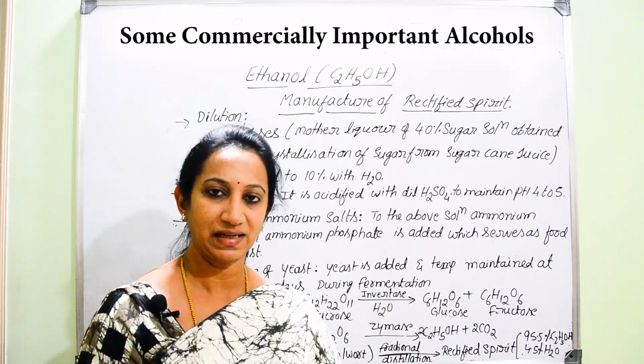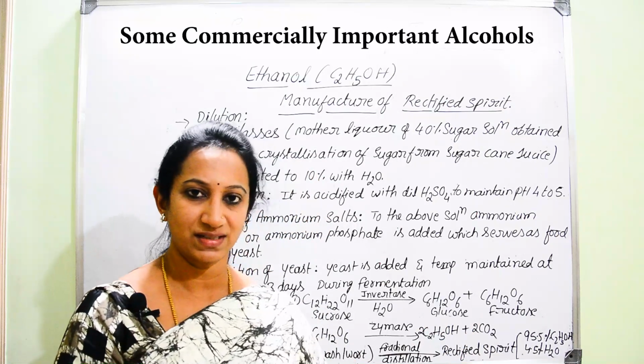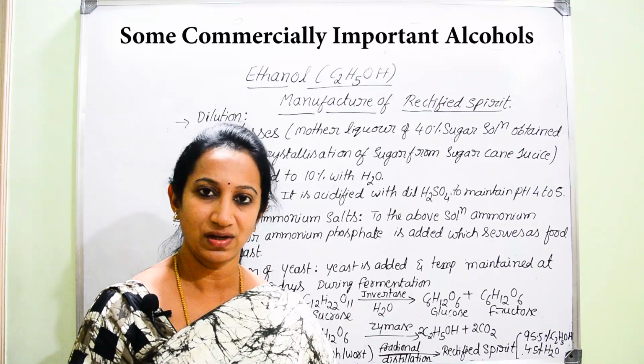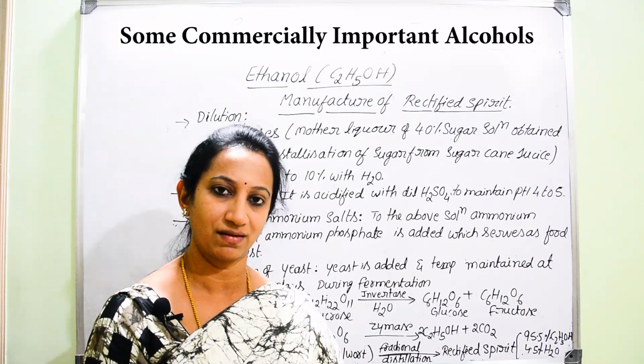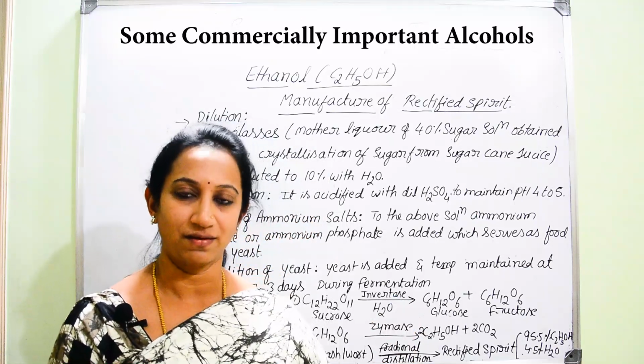You should clearly remember the composition of rectified spirit, because rectified spirit cannot be called absolute alcohol. Absolute alcohol is 100% ethanol, but rectified spirit contains 95.5% ethanol.